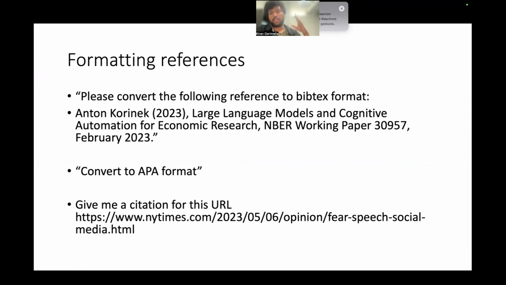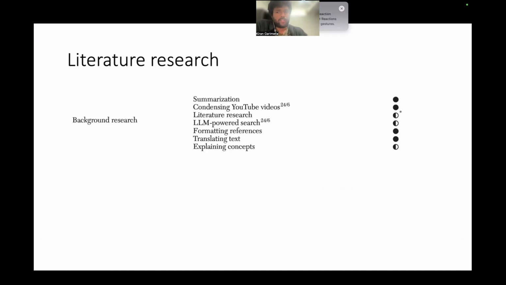I just say, okay, please convert this. So I put it here, and then I say, convert this. Or I say, okay, here is this URL, just convert this, and it'll do it for me. So in terms of literature research or background research, summarization, it's quite good.